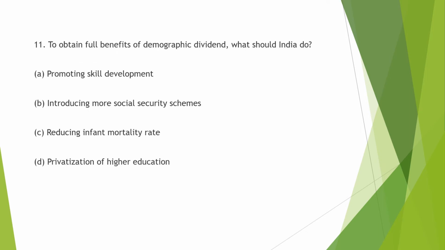Next question is, to obtain the full benefits of demographic dividend, what should India do? So to get the full benefits, the first option is promoting skill development. Second is introducing more social security schemes. This is not correct. Next is reducing infant mortality rate, privatization of higher education. The best option among them is to get the full benefits, we should promote skill development so that they can get employed and will work toward developing various sectors of India.